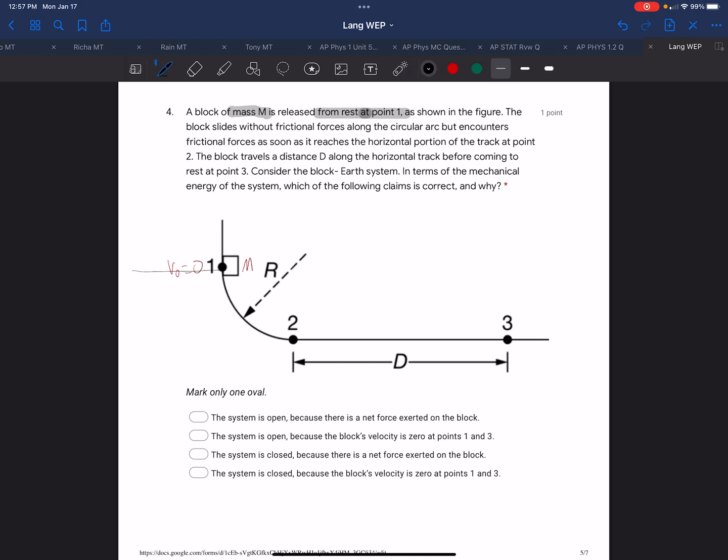We have a change in height without friction. So we have gravitational potential energy converting to kinetic energy. However much gravitational potential energy there is becomes kinetic energy here, because none is lost to friction.